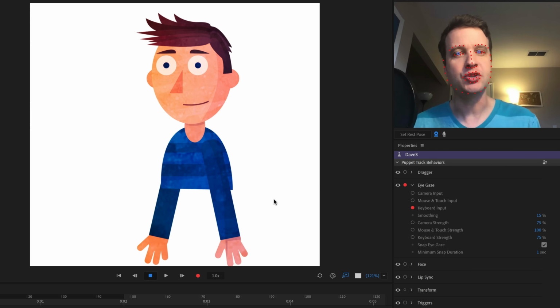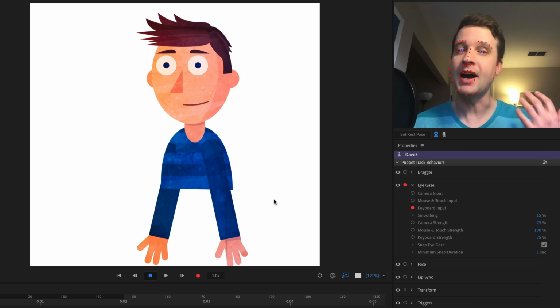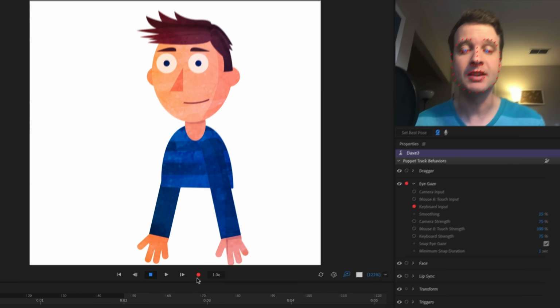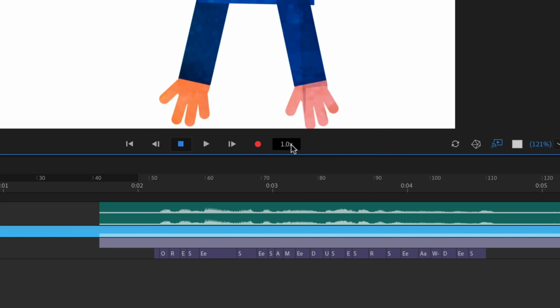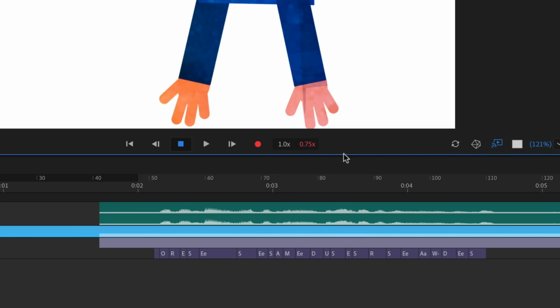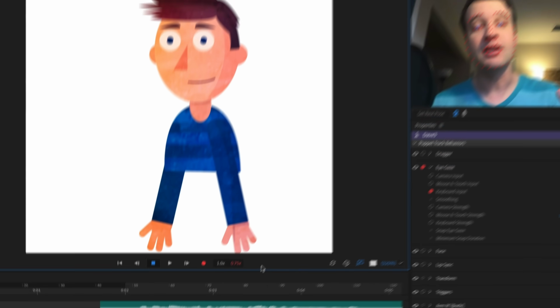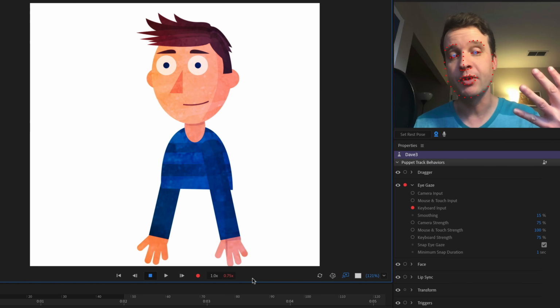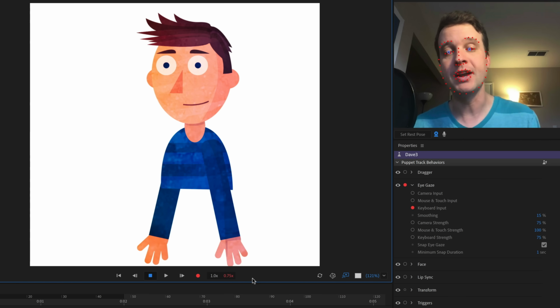A really handy tool that helps you make really precise recordings is slow motion recording. So this is something I'm using all the time. Next to the red record icon here, I've got playback speed. If I click this little number here, I see playback speed, and I also see recording speed. 3/4 recording speed, 0.75x, that is what I normally do. This allows me to hear things when I'm recording slightly slower, playing at 3/4 speed.